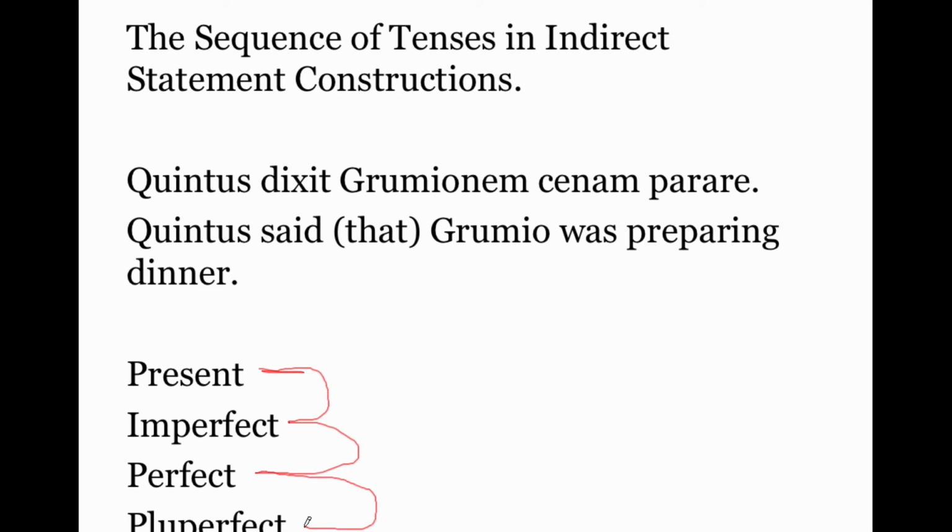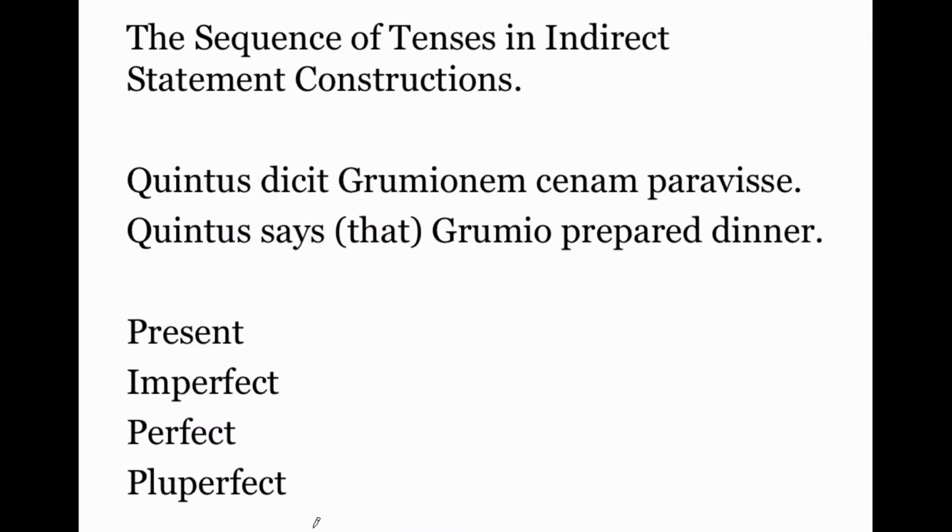So the idea is we've got a present tense infinitive and we have a perfect tense infinitive, and if we have a perfect tense verb that introduces the indirect statement, this is going to shift 1 degree into the past in our English translation. Again, it's the same word in Latin. It's just depending how we translate it.